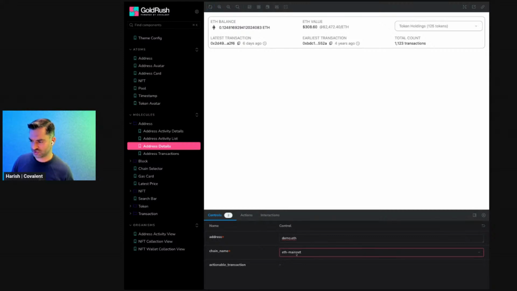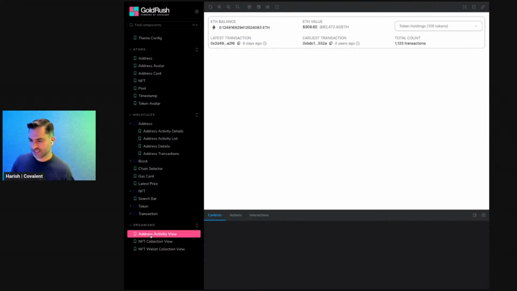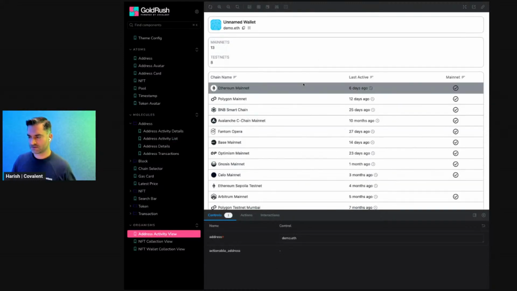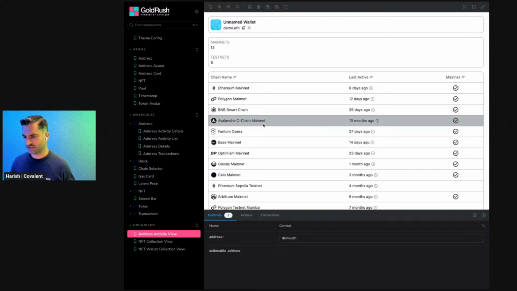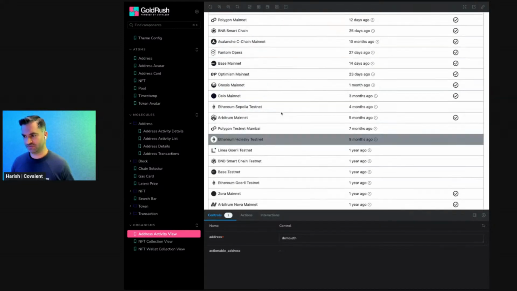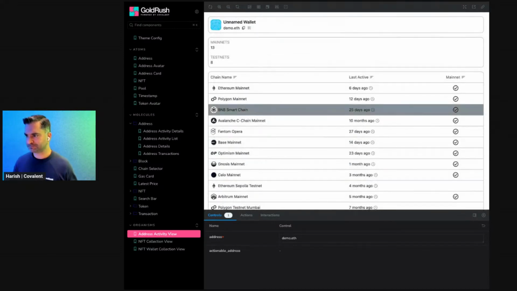And I can also pick different chains that we support. So this is all sort of live with live data. And then combining these molecules allows you to build these really more complex components, which we call our organisms. And these are more refined templates, if you will, where you've got multiple molecules combined together to actually give you a view that you can use in your application.